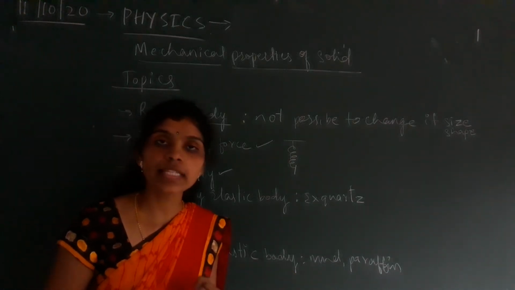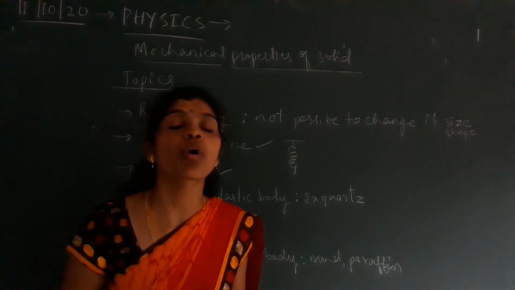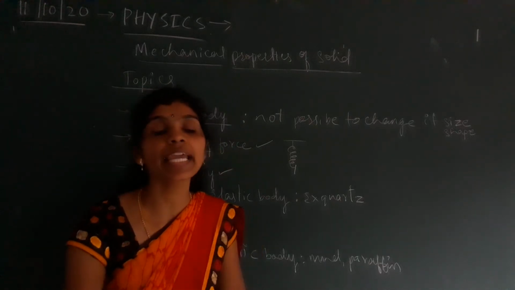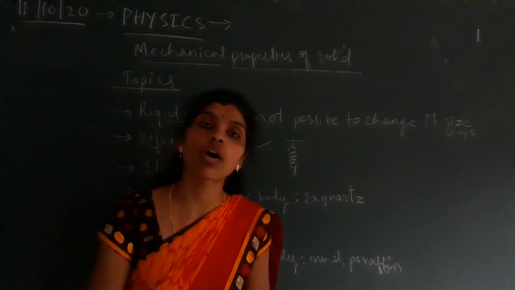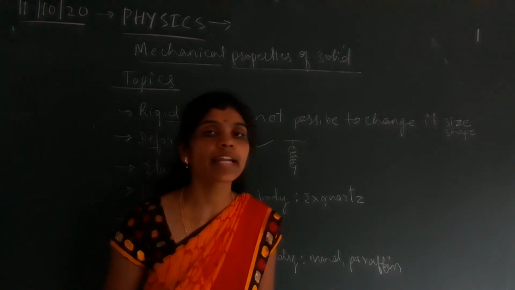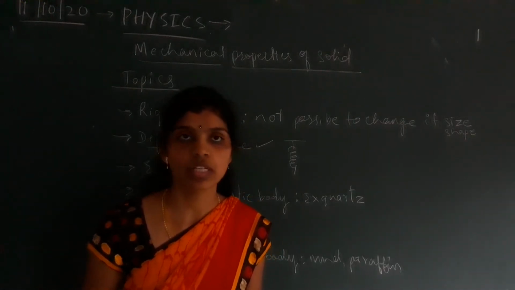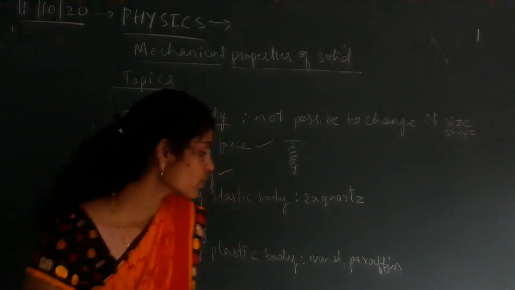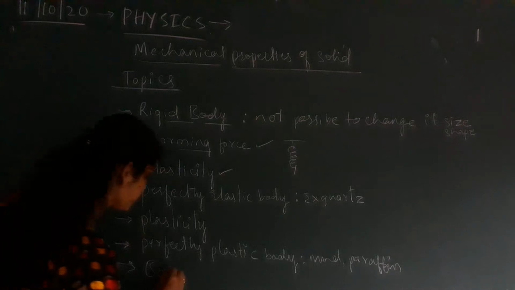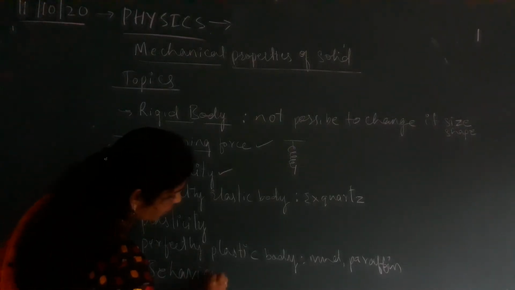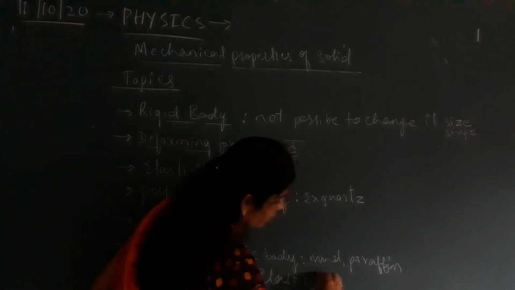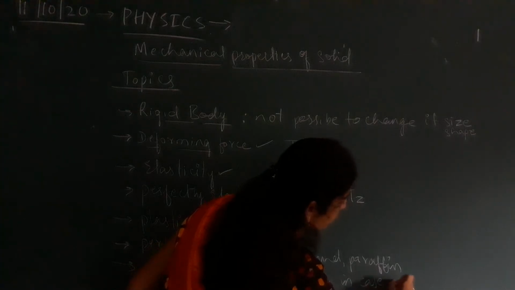So here, elasticity and plasticity are the properties of a solid object. Elasticity is the property by which the material can regain its original size or shape after the removal of the deforming force. But plasticity is the property of a material that cannot regain its original size or shape. Next we shall discuss the behavior of elasticity in the case of solid materials.